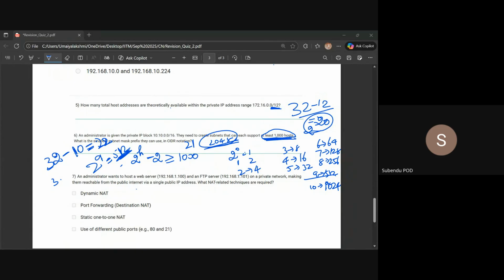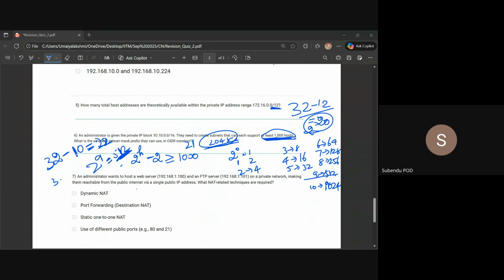It will be a slash 22. That is technically a higher subnet. Because slash 21 would also be correct, and we can use slash 20 also. I understood your point, that is correct. You can give values till 21, from 22 down to that, because it is actually exceeding that.